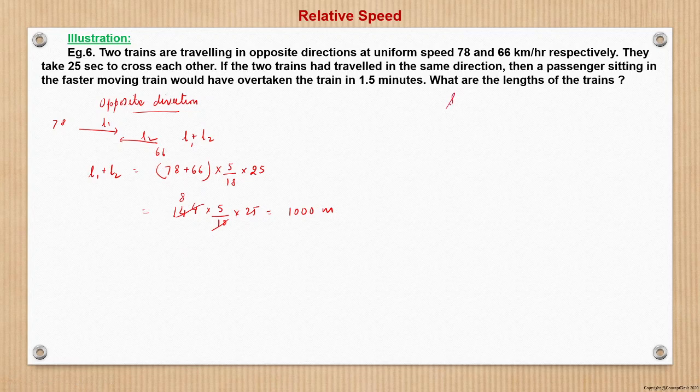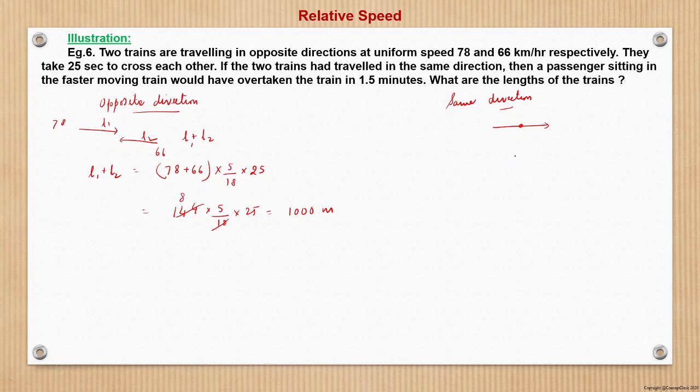Now in the same direction. The second part of the question says that if the two trains had traveled in the same direction, then a passenger sitting in the faster train, let this be the faster train, right? Suppose the passenger is sitting here.